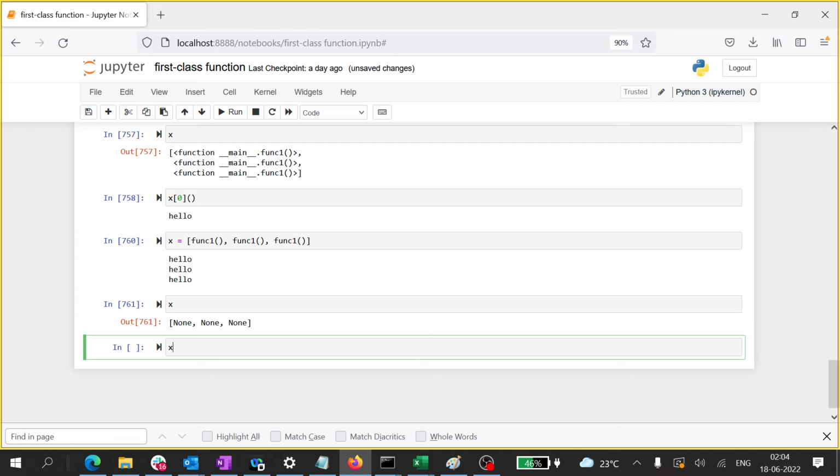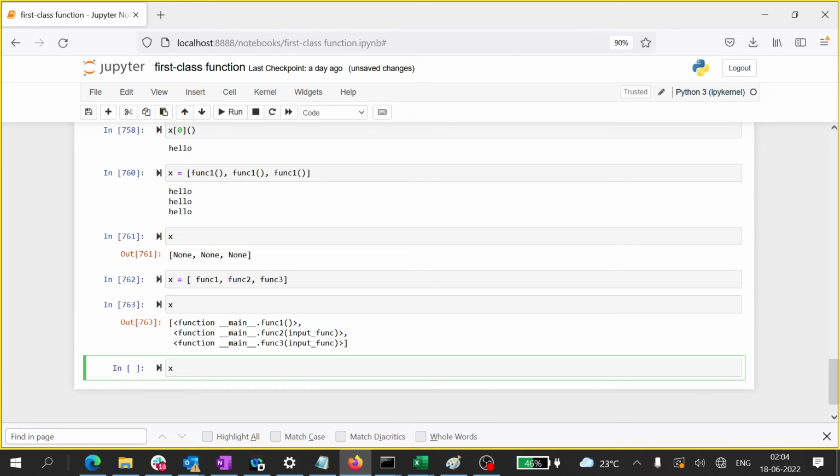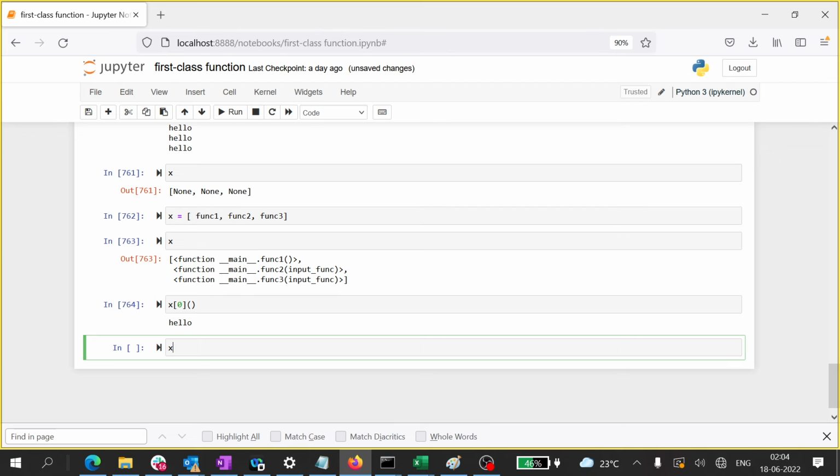So can I write something like this? func1, func2, func3. Now what is happening? Look, I have not invoked, so it has not executed those functions, but it is storing those objects, which means if I write x0 and this, I'm executing function 1. If I say 1 and write parentheses like this, I'm executing function 2.